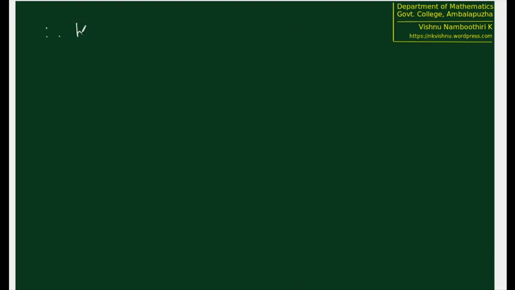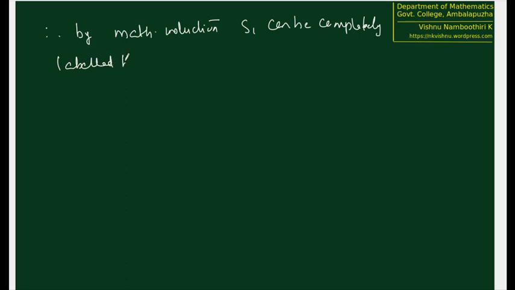Therefore, by strong, or in fact mathematical induction, S1 can be completely labeled by the function g.